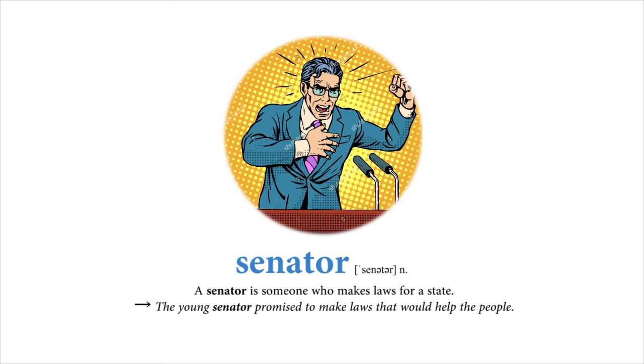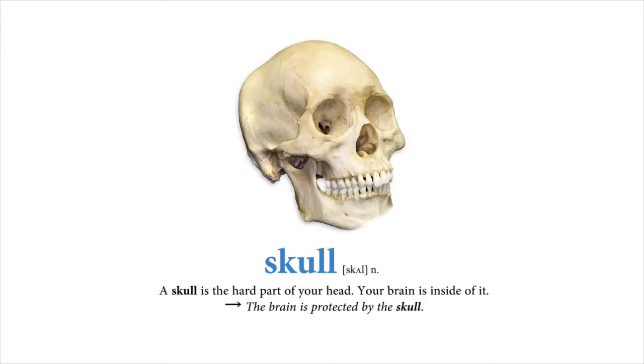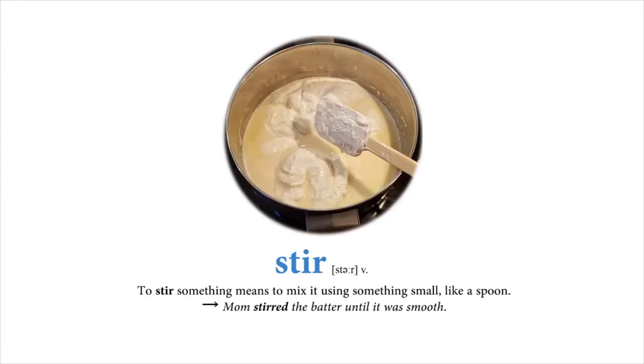Senator. A senator is someone who makes laws for a state. The young senator promised to make laws that would help the people. Skull. A skull is the hard part of your head. Your brain is inside of it. The brain is protected by the skull. Stir. To stir something means to mix it using something small like a spoon. Mom stirred the batter until it was smooth.